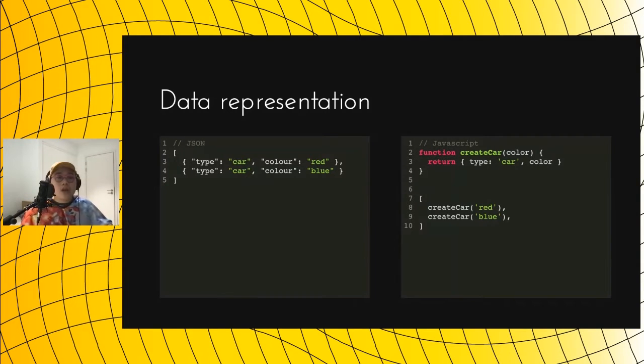Imagine you're writing a program to parse these two pieces of code. The JSON version will be much easier to parse and analyze, whereas the JavaScript version probably takes more effort to analyze the semantics of the language itself. You have to understand what a function is, and then you have to do all sorts of replacement in order to retrieve the data from the JavaScript version.